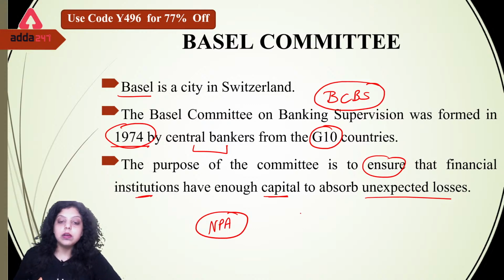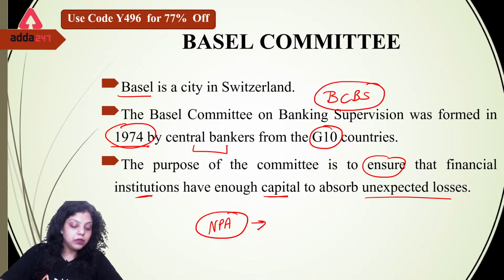Achha, if we are talking about NPA, non-performing asset, what type of risk can arise in a bank because of NPA? Is it a market risk? Is it a credit risk? Is it a default risk, operational risk or business risk? What type of risk is it?